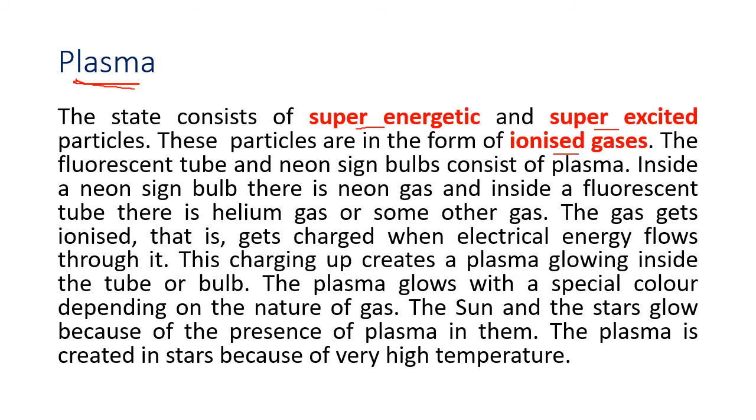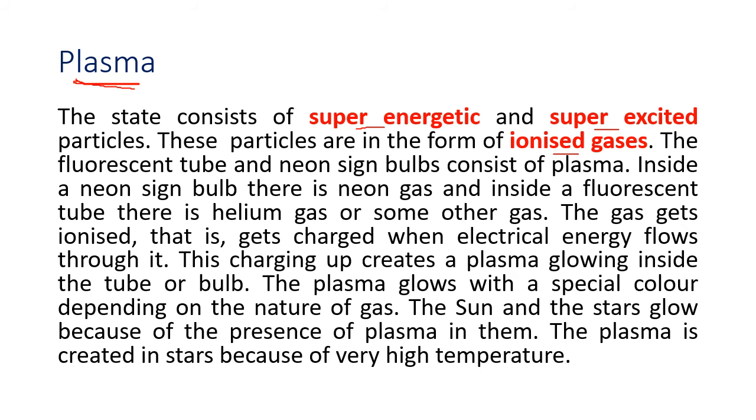Means, you know gases, normal gases. In normal gases, the particles are very far apart. But the gases are neutral. What does neutral mean? If you know the structure of the atom, there are positive protons and negative electrons. In an atom, there are positive protons and negative electrons. When the positive and the negative charges balance each other, the atom is neutral.